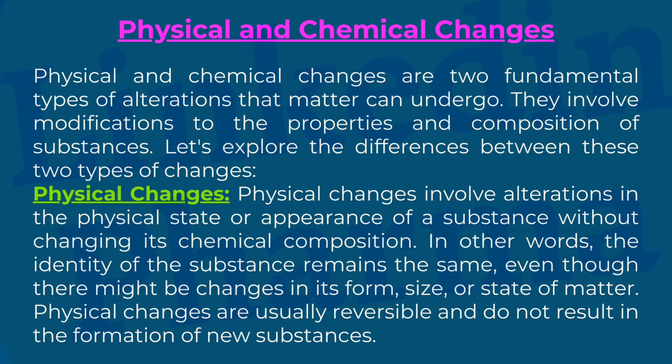Physical and chemical changes. Physical and chemical changes are two fundamental types of alterations that matter can undergo. They involve modifications to the properties and composition of substances. Let's explore the differences between these two types of changes. Physical changes. Physical changes involve alterations in the physical state or appearance of a substance without changing its chemical composition. In other words, the identity of the substance remains the same, even though there might be changes in its form, size, or state of matter.